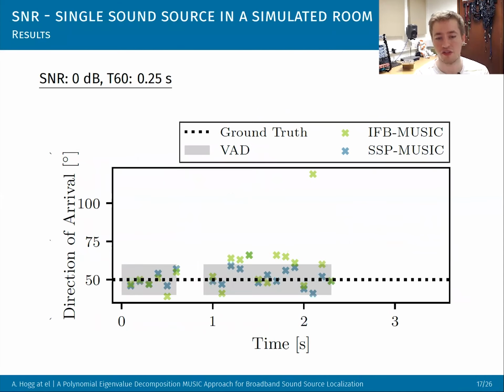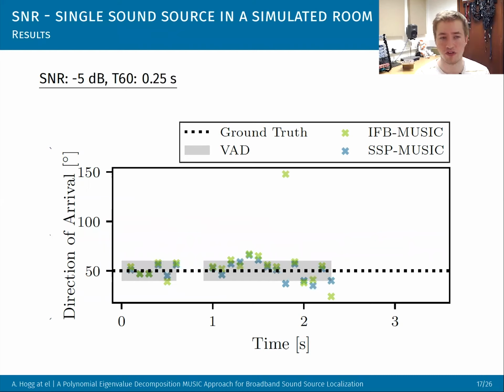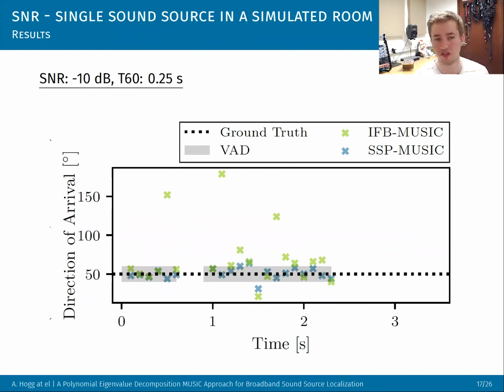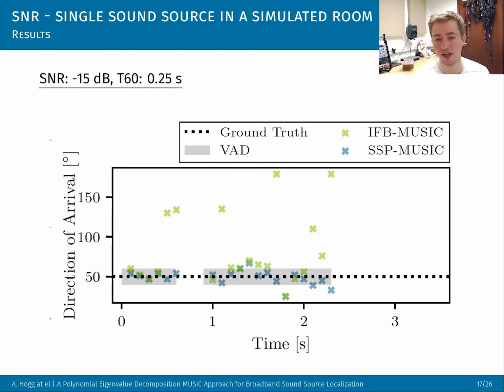But as the SNR goes down, especially below 0, we start to see at -10 it gets much worse, and at -15 normal MUSIC from Acoustics, this independent frequency bin MUSIC, starts to perform much worse than spatial spectral P MUSIC. That's because we think polynomial MUSIC should be more robust to noise, because it can decorrelate, again, spectrally and temporally, and it can capture correlations between frequency bins.